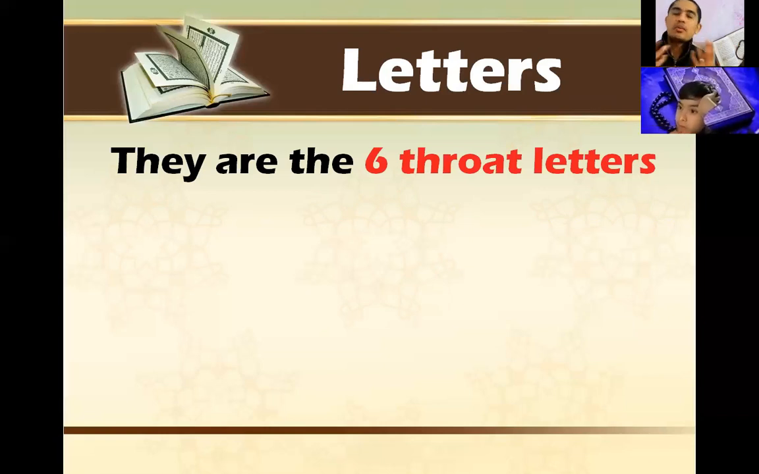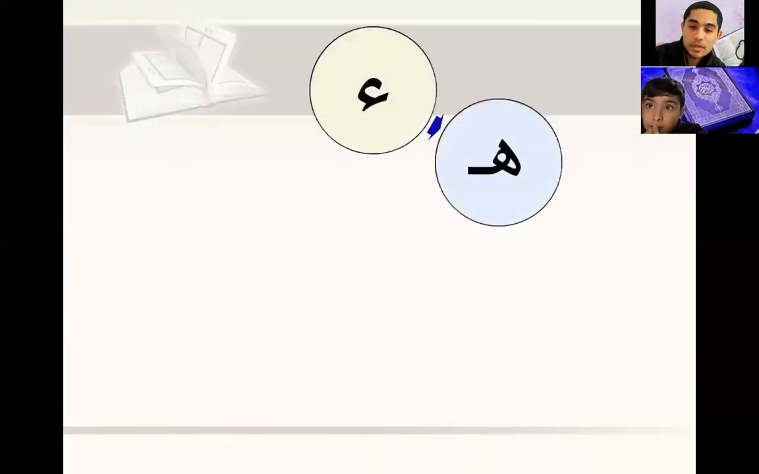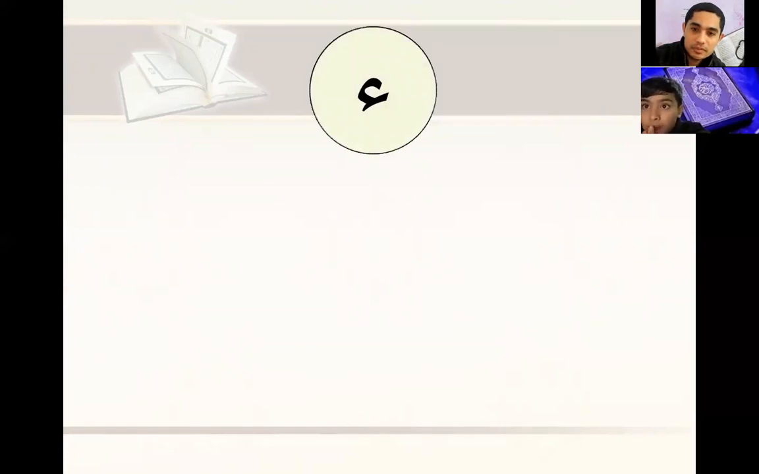This is why we call them throat letters. The throat, like, for example, ein. Yeah, good, great, you know some of them. Ein is one of them. That's right. We call them throat letters because they are pronounced from the throat. Okay, what are they? The first one?